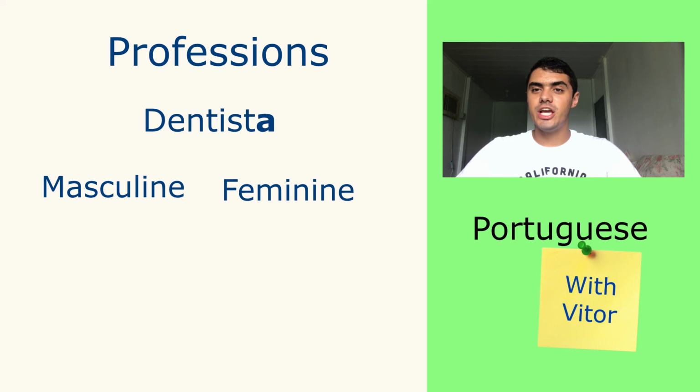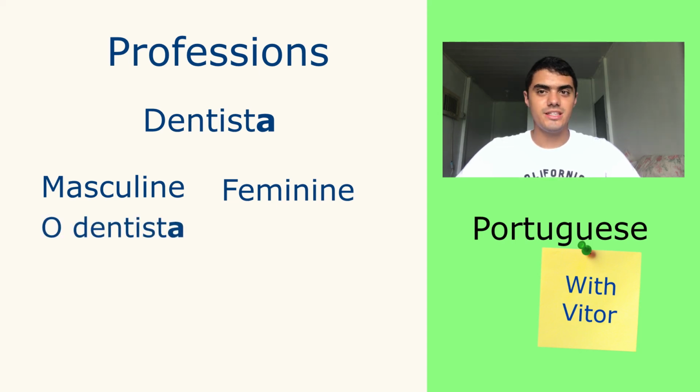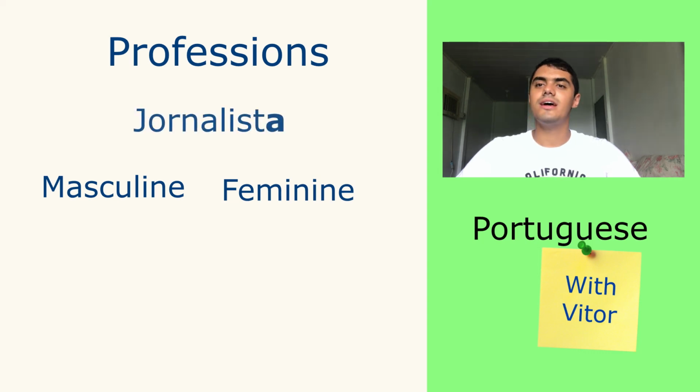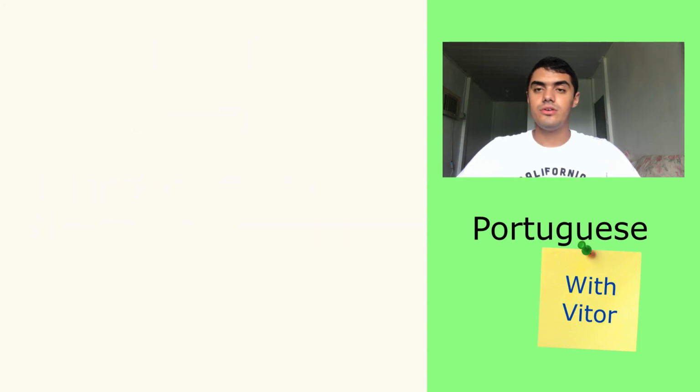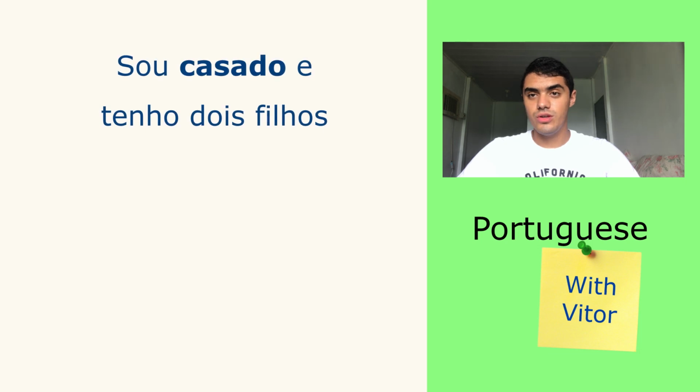And what's going to switch it into masculine or feminine? The article. For example, o dentista, the dentist, the masculine dentist. A dentista, it's a feminine dentist. We have jornalista. A jornalista, feminine. O jornalista, masculine. And the last phrase, we have sou casado e tenho 2 filhos.